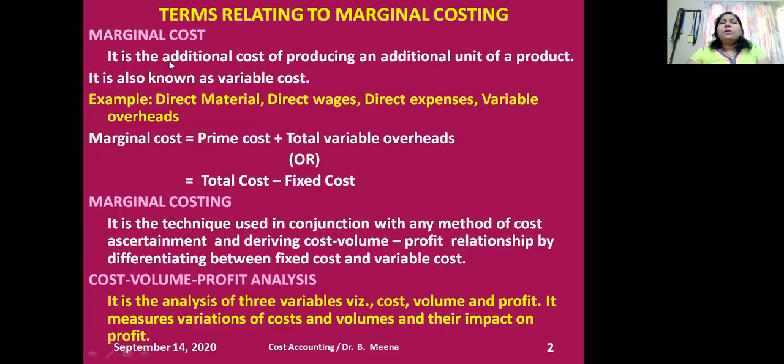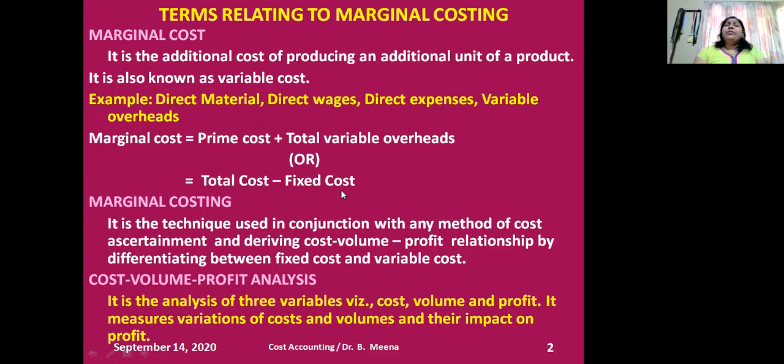The best examples of marginal cost are direct material, direct wages, direct expenses, and variable overheads. So we can say marginal cost or variable cost is equal to the summation of prime cost and total variable overheads, or I can say total cost minus fixed cost.